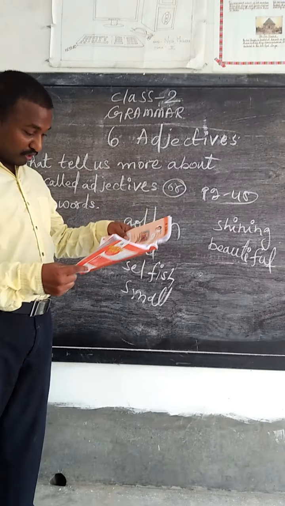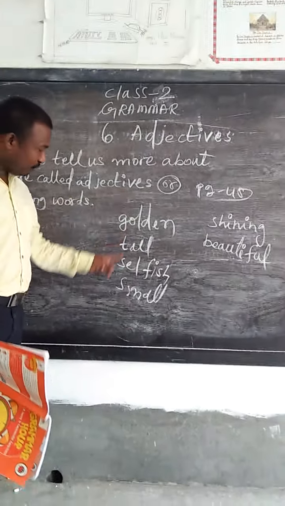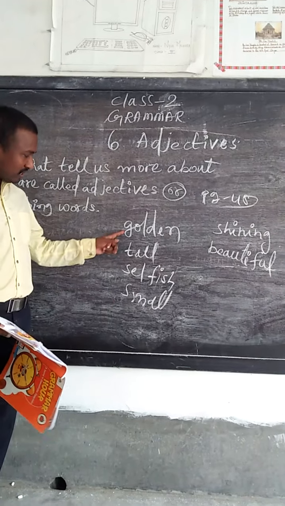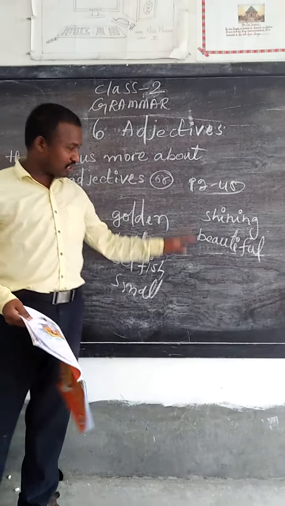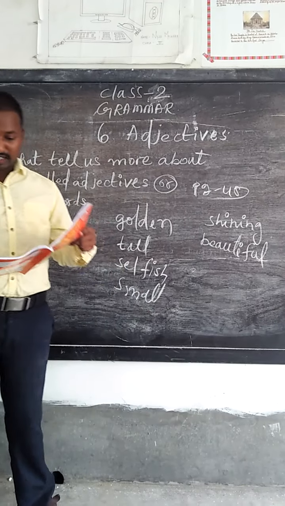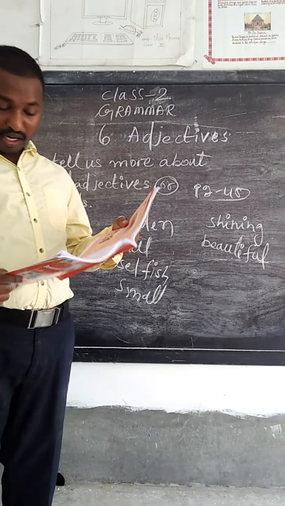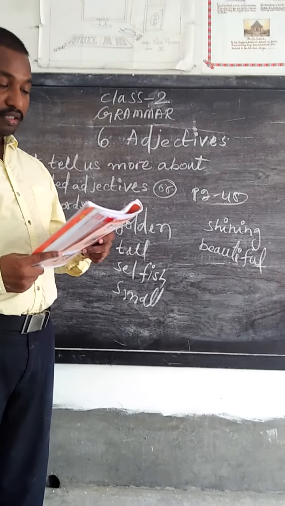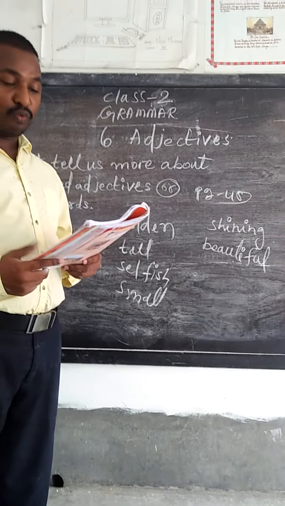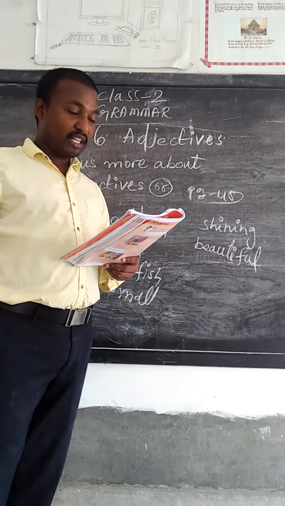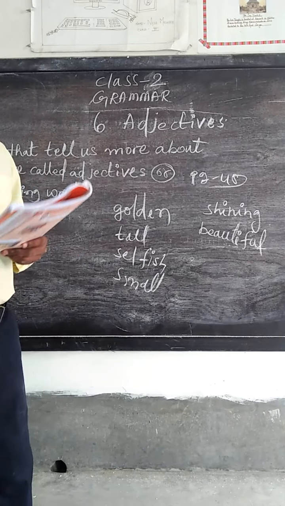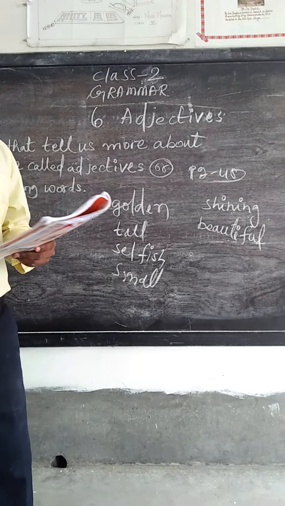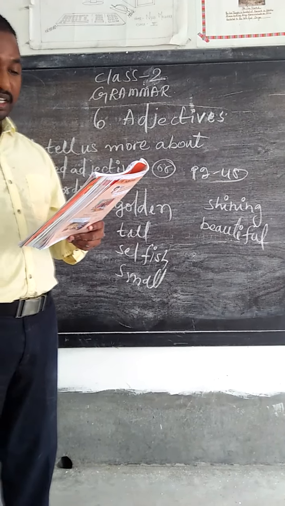Now you see, everything you have to fill in: first one, second, third, fourth, fifth, sixth, like this. You fill it. Now you see Learn. What do you think is common to the words you have written? These words describe the naming words. We say describing words, we say naming words.